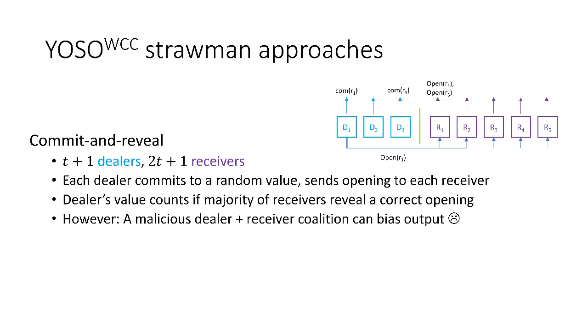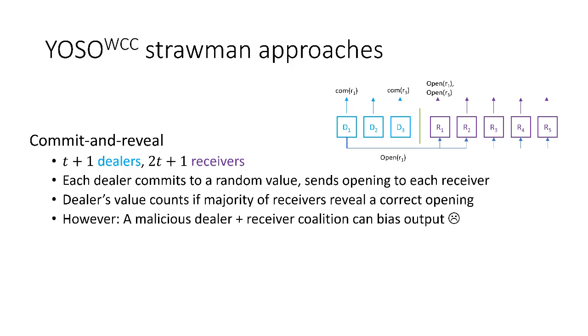Consider the following. Let's say that D1 and D2 are honest dealers, so their values will actually be opened honestly, but let's say that D3 and the party R5 are dishonest. What the dealer D3 can do is send valid opening information to, let's say, honest parties R1 and R2. This will then publish the correct values. But let's say that D3 does not send anything to R3 and R4.